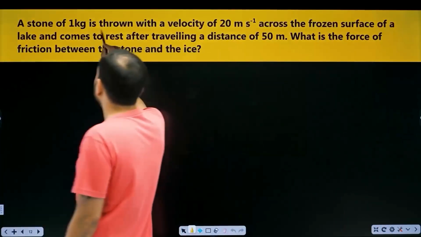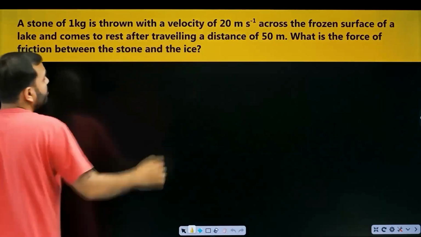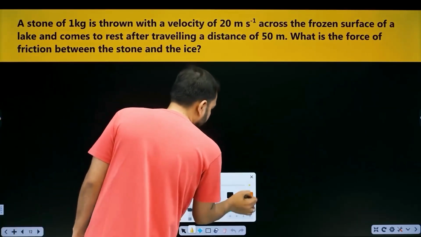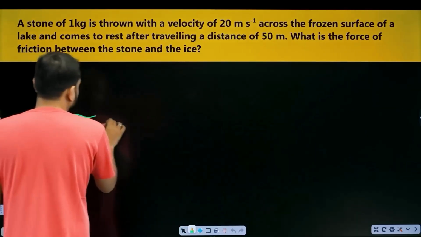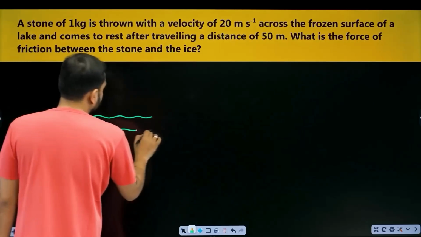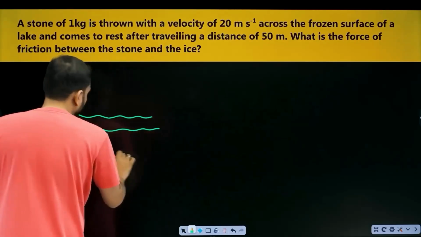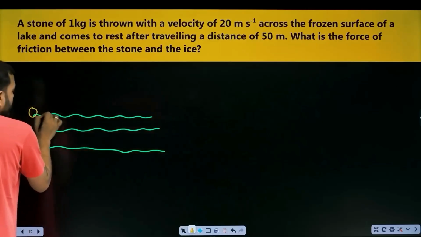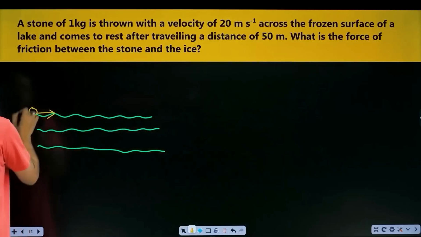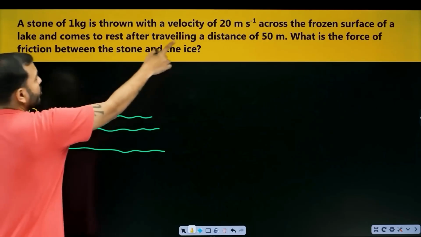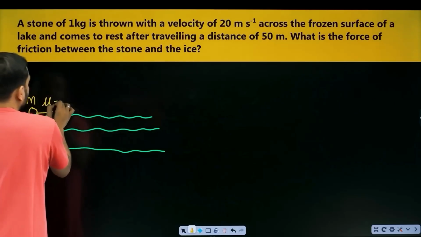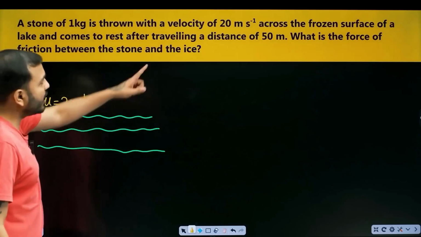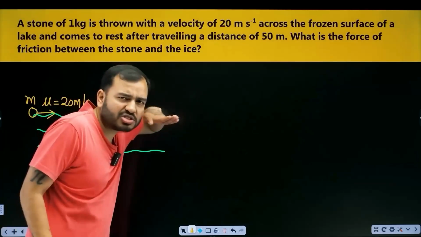A stone of 1 kg is thrown with a velocity of 20 meter per second across the frozen surface of a lake. We have a lake here. What did we do here? We threw a stone exactly along its surface, with a velocity of 20 meter per second. So its initial velocity is 20 meter per second, across the frozen surface of a lake, completely frozen.